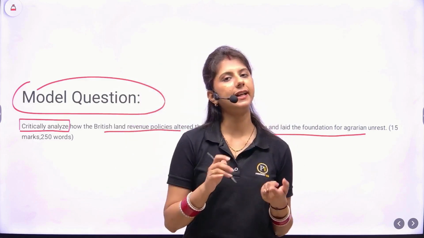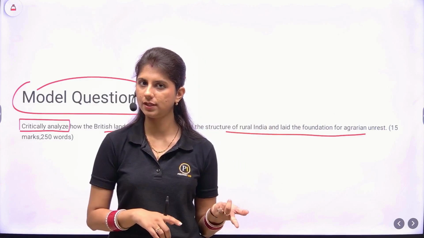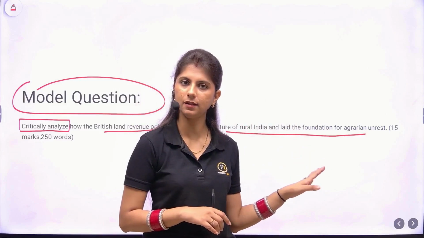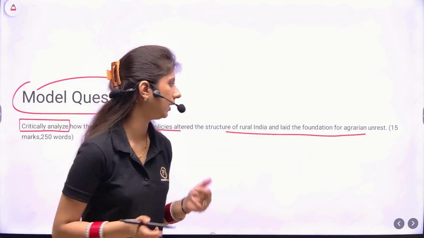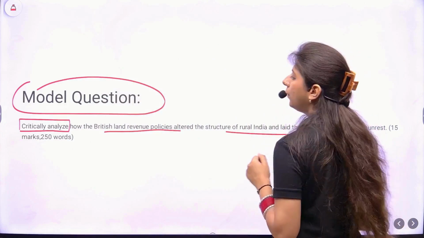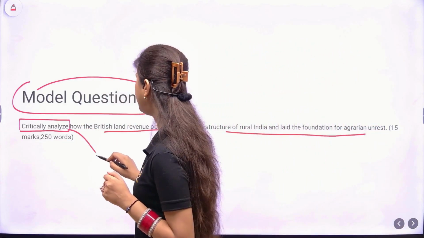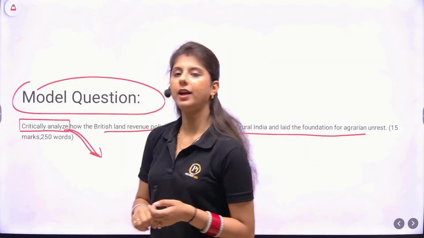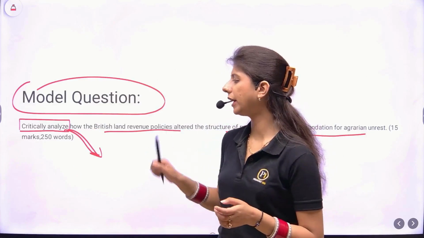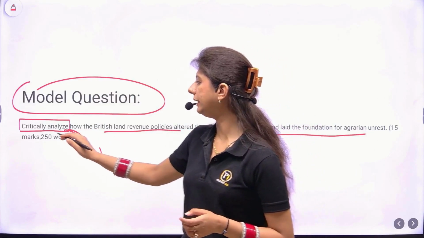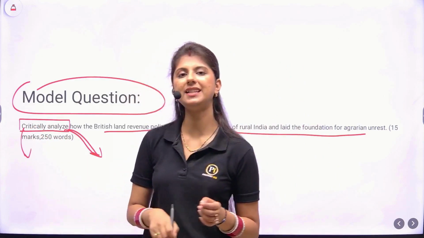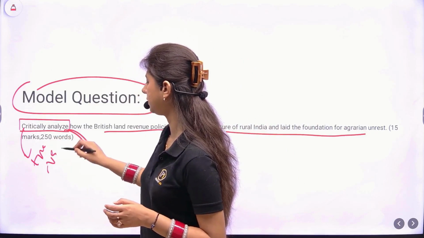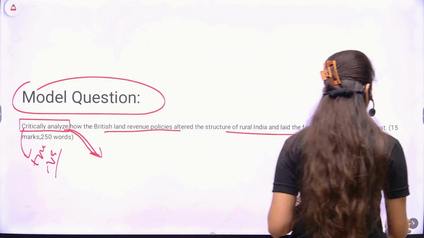What you can do, either send us your answers in the group Answer Writing by Prudent IAS, or you can do some self-evaluation because in the next slide, I'll be discussing the answer. So you can just check the answer yourself as well. In the directive word series, I have already mentioned what each directive word means, and that's an exhaustive series. If you have not watched that video yet, you can go back and watch. For now, critically analyze means we'll have to be very skeptical and write both the positives as well as the negatives in the answer.